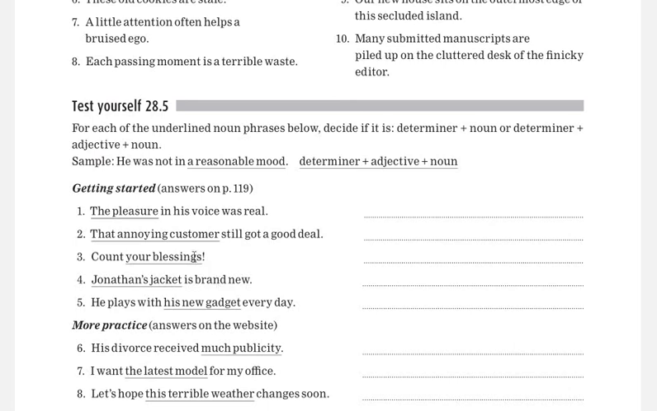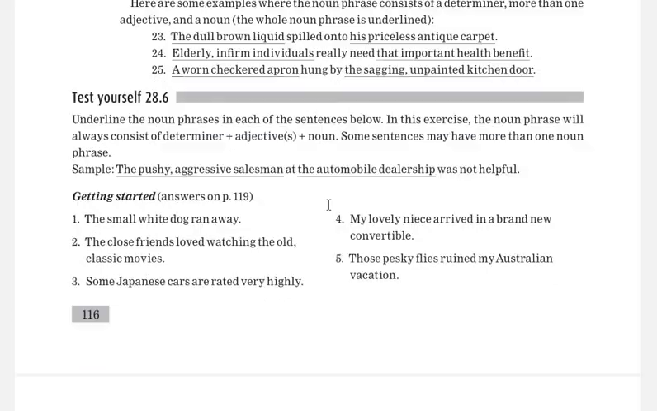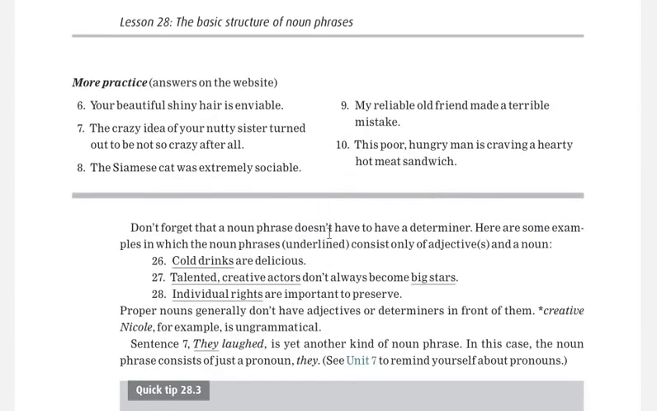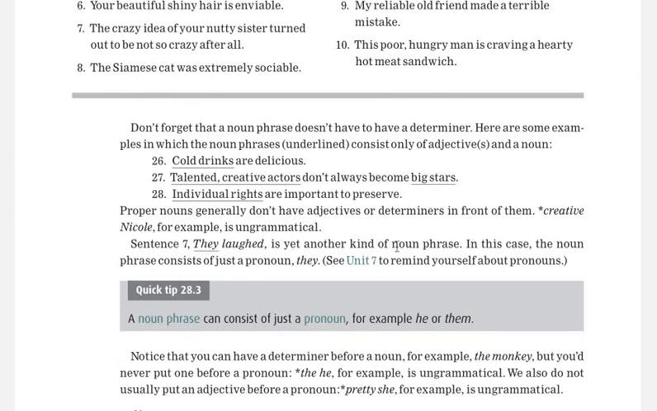And if you are unable to understand the difference between a determiner and an adjective, you can go to the previous lesson in which we discussed all these. Here again there is the structure. What will be the structure? Here there is the determiner, adjective, and in some sentences there will be two or more adjectives, and again there is a noun. In this way you have to complete this exercise. Do not forget that a noun phrase doesn't have to have a determiner. Some examples are also here, like cold drinks are delicious and talented creative actors don't always become big stars. This is the other aspect that you have to keep in mind.